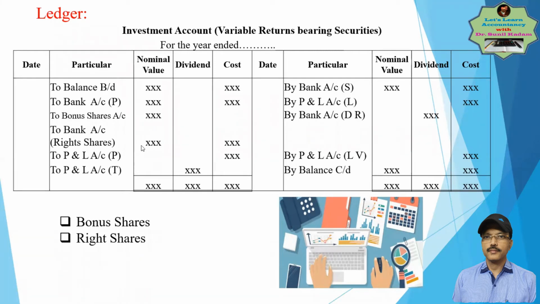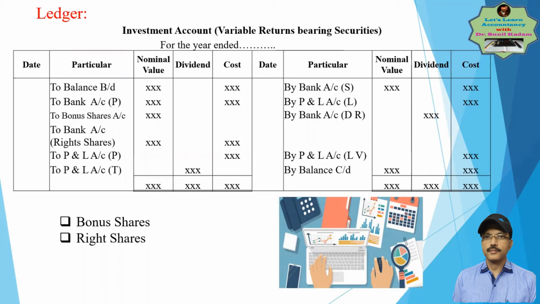So whenever right shares come into the picture, if it is taken up, then it is just like a normal purchase. Normal purchases have a nominal account as well as cost. Same here, nominal value and the cost. If it is renounced, meaning given to somebody else, it will not be recorded here. There's a possibility 50% he has purchased and 50% he has sold out. Then only 50% entry will pass, and the 50% sold out to others will not be recorded here. It will be directly transferred to the profit and loss account as profit on renouncement of right shares, not recorded in the investment account.